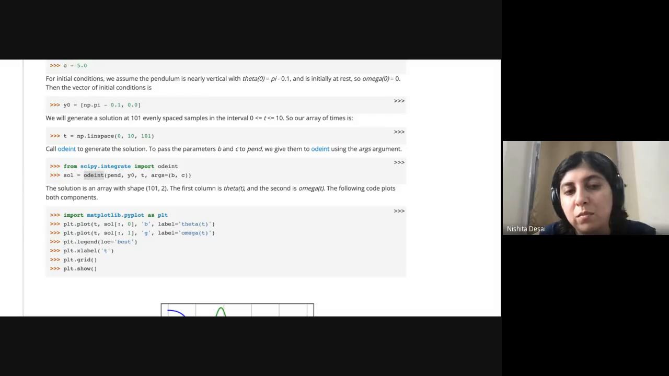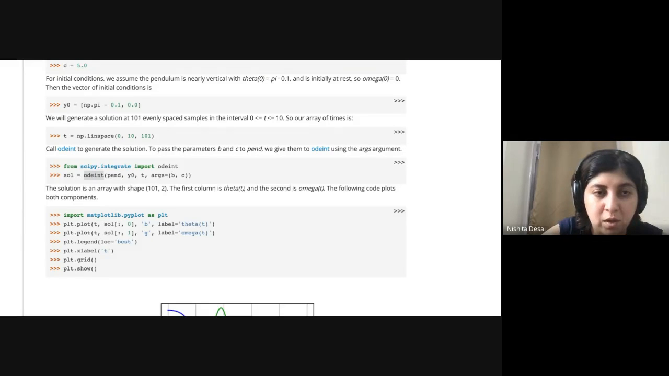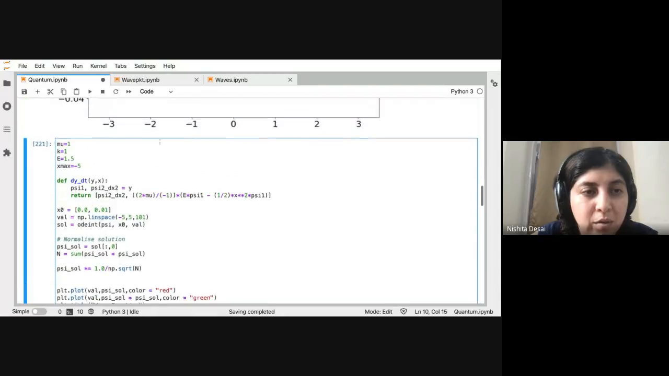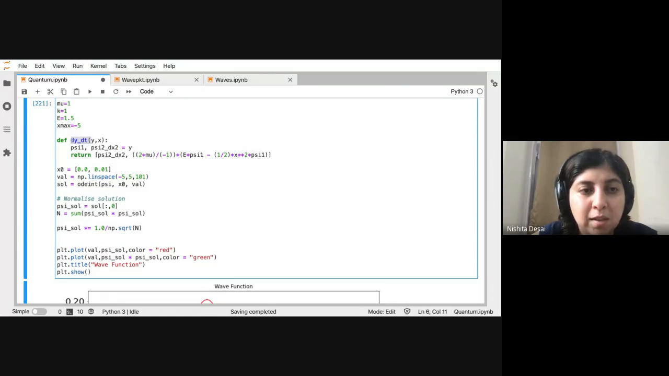So the dy by dt function in this case is called psi, or let me rename it so that it is easier to understand. This is the dy by dt function. Can you see now? The first argument is a list of all the y's, and the second is the array over which you are integrating.